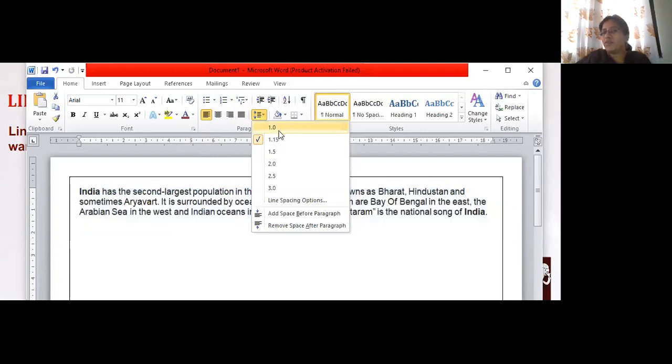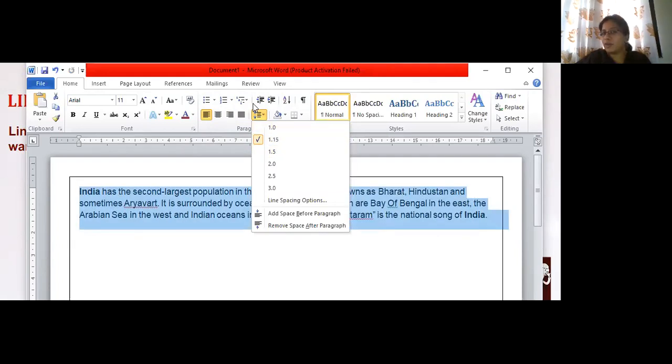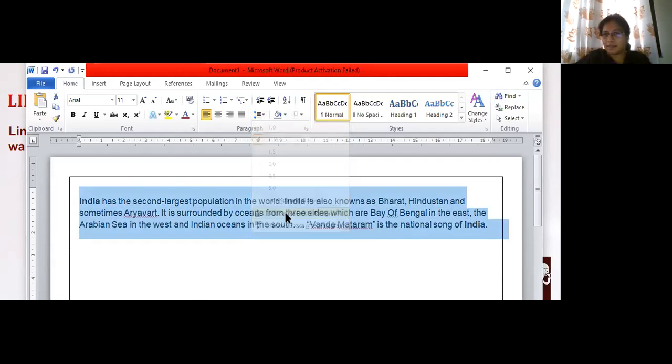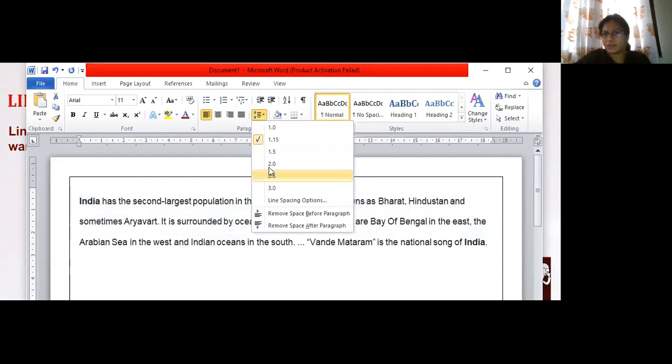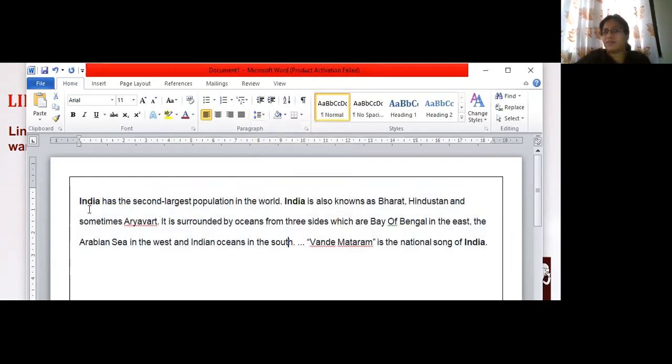Children, by default, for many of you, it might be 1.0. My computer is at 1.5, meaning the space between these two lines. If I want to remove the space between the paragraphs, by default there will be a space, but I do not use much space, so I've removed it. I'll just add some space. Now there is space between these two lines, right? So I don't want these big spaces.